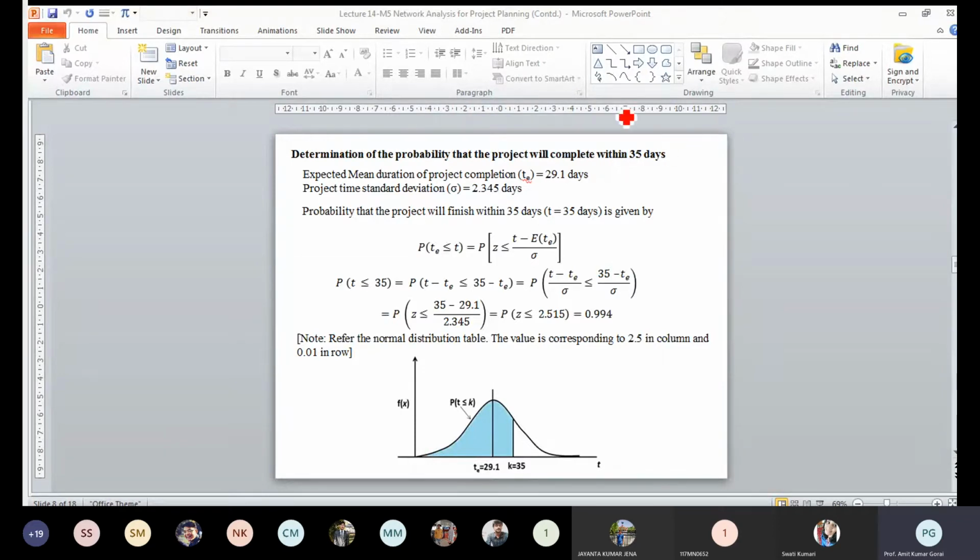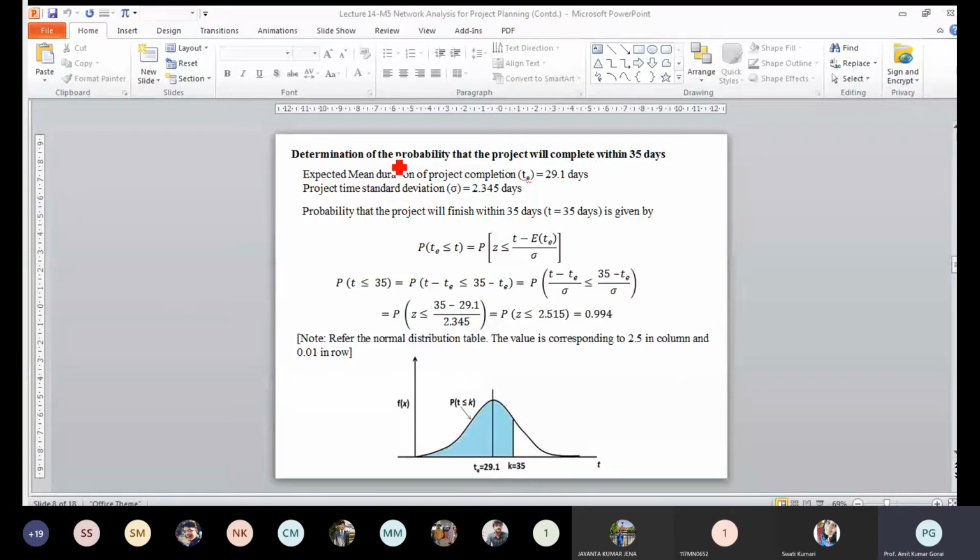Now, if someone asks you what is the probability that the project will be completed within 35 days? As a project manager making a project plan, how much risk do you want to take? Based on the probability, what is the chance that your project will be completed within 35 days? So that was the equation, how we can calculate the probability.